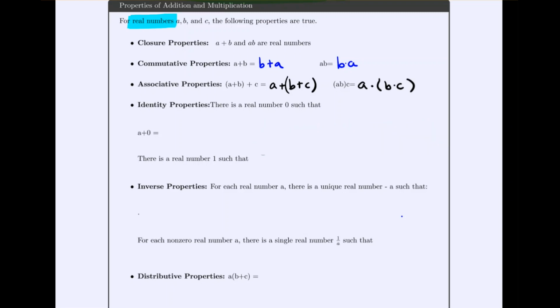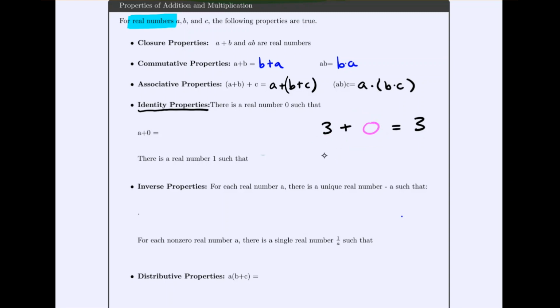Now next we have the idea of the identity property. The identity property is that under the operations of addition and multiplication, we should be able to add a number and multiply by a particular number, and it's not going to change the expression. Now you think about it. 3 plus what number would keep us at 3? What number, when you add it, doesn't change your position? That would be 0. So 0 is what's called the additive identity, because if you add it to any number, you stay at your starting number.